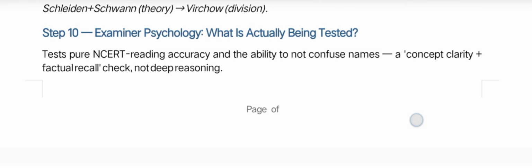Examiner psychology. What is actually being tested? The test is pure NCERT reading accuracy, the ability not to confuse names, concept clarity, plus factual recall check, not deep reasoning.